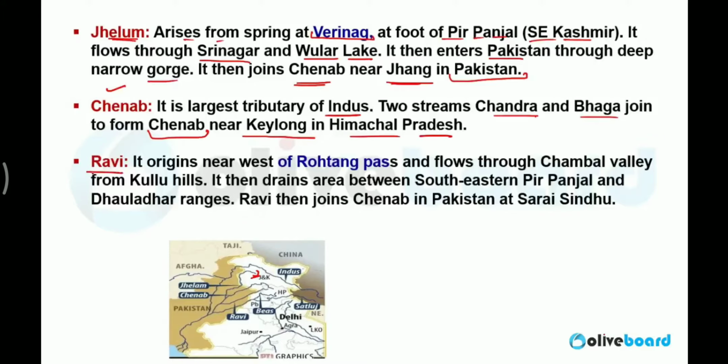Next is Ravi. It originates near Rohtang Pass. It flows through Chamba Valley from Kullu Hills. It drains between the southeastern Pir Panjal and Dhauladhar range. Ravi joins Chenab in Pakistan at Sarai Sindhu.